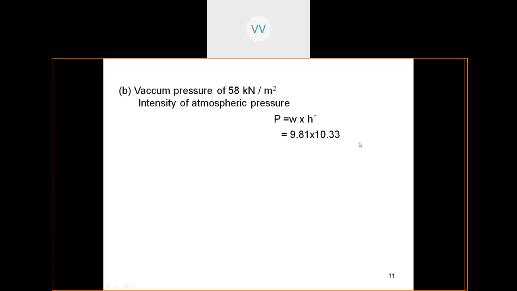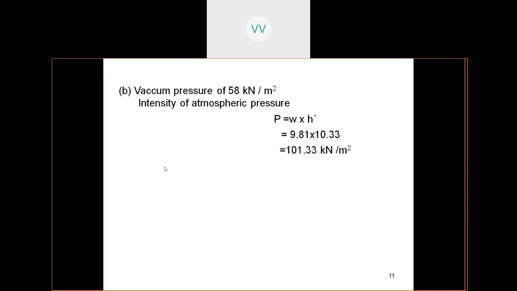In terms of head of water, the atmospheric pressure H is 10.33 meters. So multiply, P is equal to WH, and you will get a value of 101.33 kilonewtons per meter square.